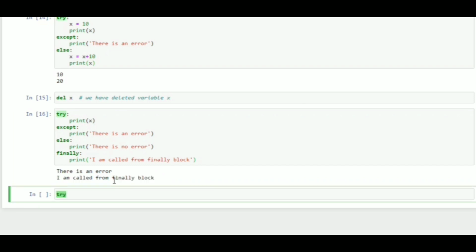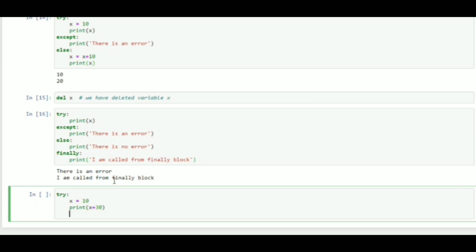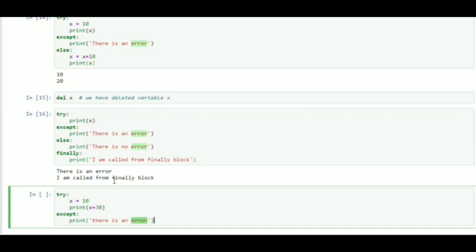I will say try x is 10. Print x plus 30. If there is an error, I will say except print there is an error. Otherwise, print there is no error. And finally, that means doesn't matter there is an error or not, just print I am called from finally block.